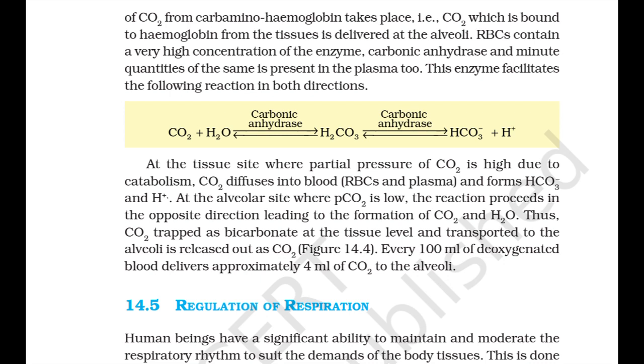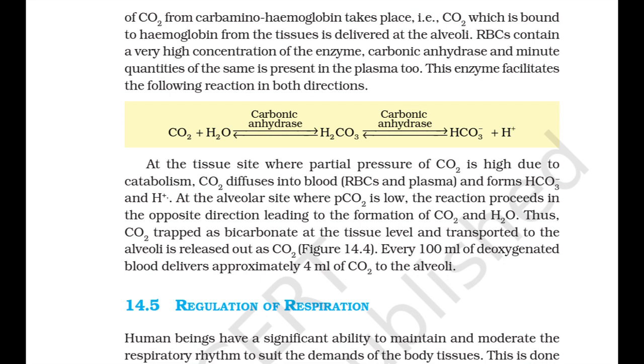At the alveolar site where PCO2 is low, the reaction proceeds in the opposite direction, leading to formation of CO2 and H2O. Thus, CO2 transported as bicarbonate at the tissue level and transported to the alveoli is released out as CO2. Every 100 ml of deoxygenated blood delivers approximately 4 ml of CO2 to the alveoli.